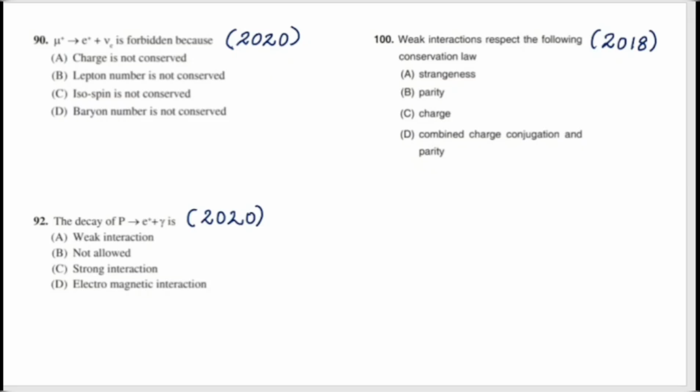In today's video, I am going to solve previous year question papers related to particle physics. Let us start with the first question.